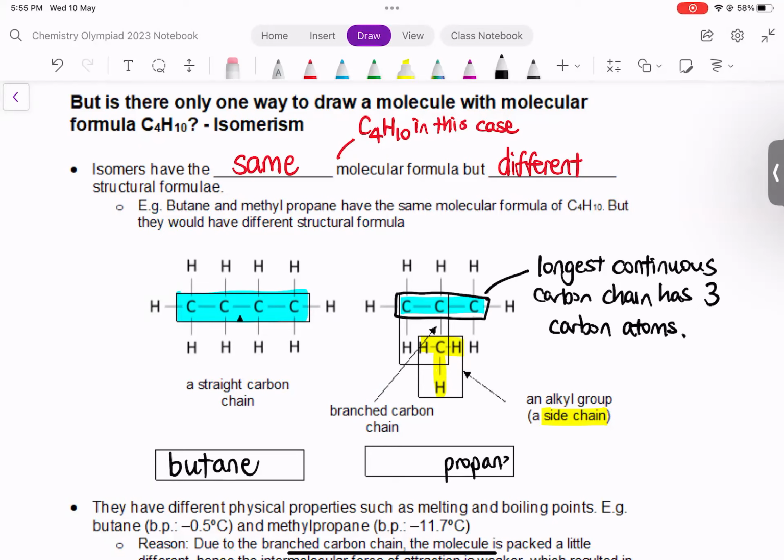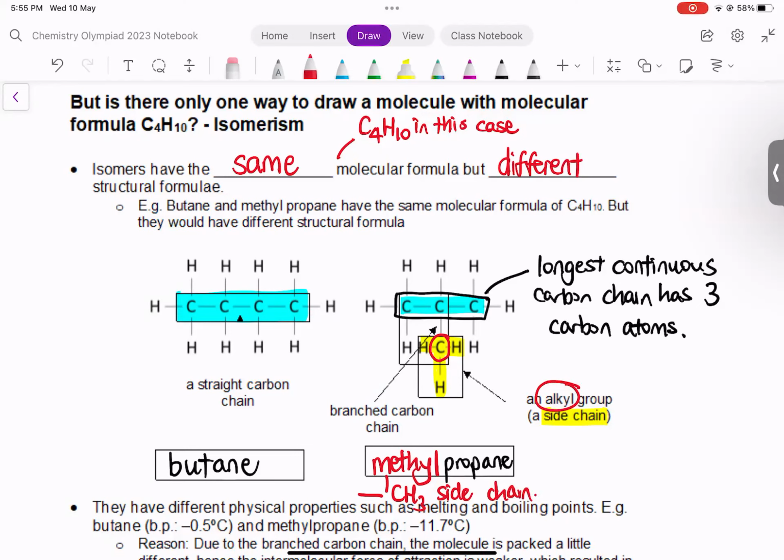But clearly it's not just propane, it has a side chain. The side chain is an alkyl group. The side chain has only 1 carbon. So we say methyl propane. Okay, so it's methyl because the side chain is a CH3 side chain.